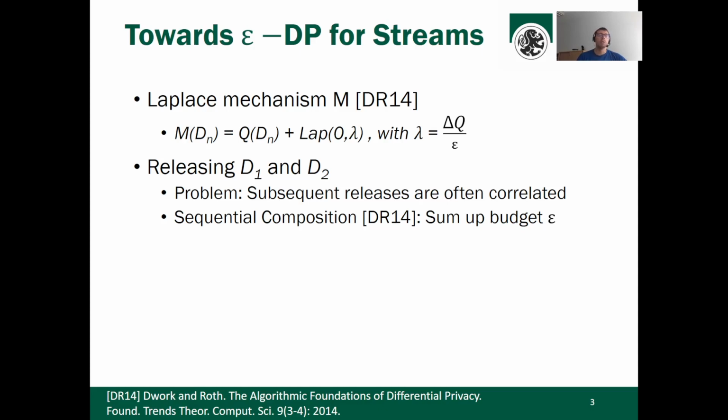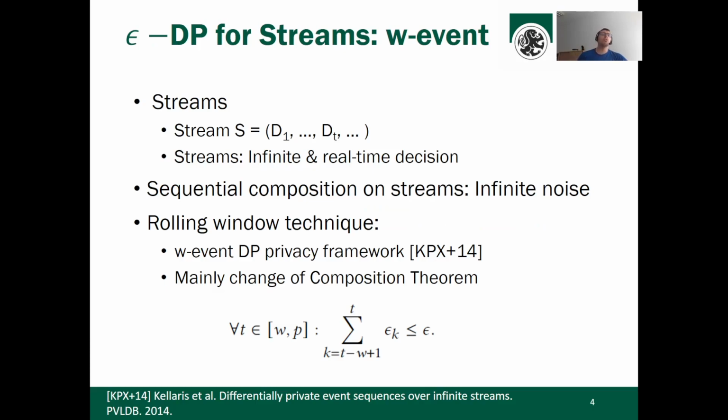The problem is that subsequent releases of streams are often highly correlated, and this boils down to the problem of sequential composition, which says you have to sum up the budget for each released database to get the final privacy guarantee. Recapitulate that streams are conceptually infinite. That means we would need an infinite amount of noise to get some privacy.